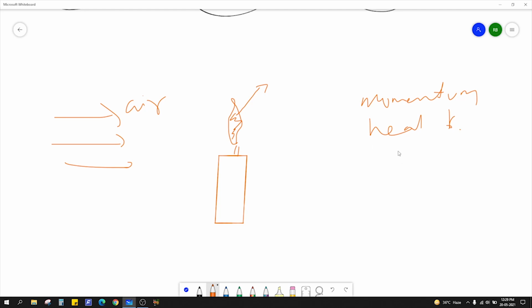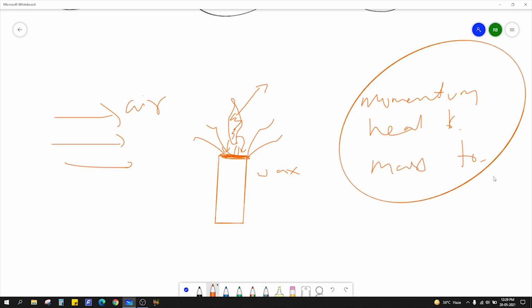Will there be any mass transfer? Yes, because the candle material, wax, evaporates when it comes in contact with this flame. So there will be wax vapor. The wax will evaporate into the atmosphere. So there will also be mass transfer, right?